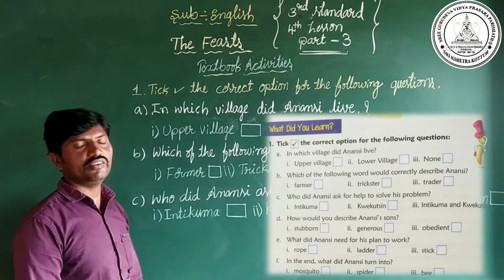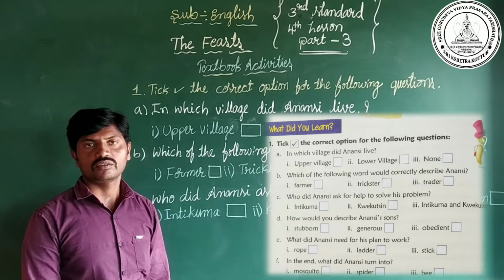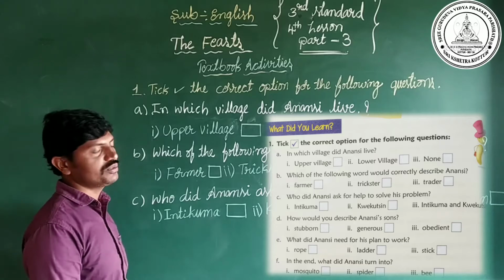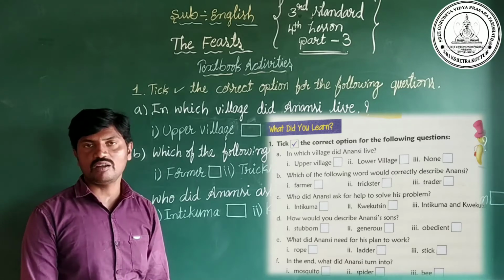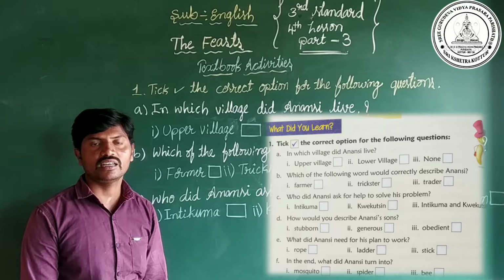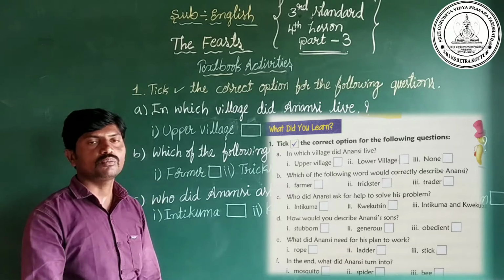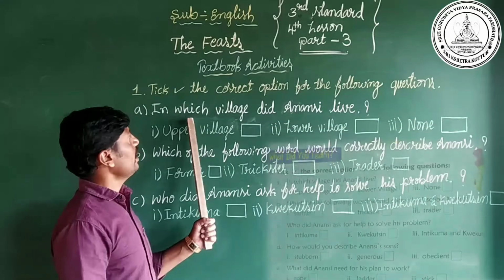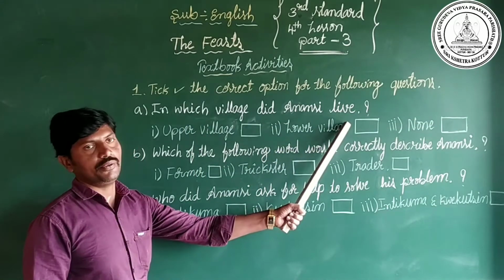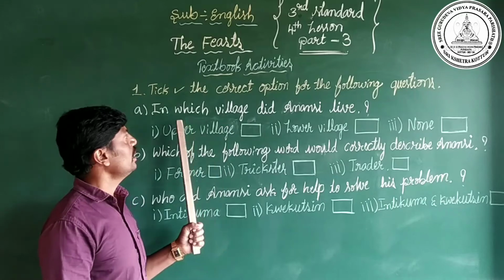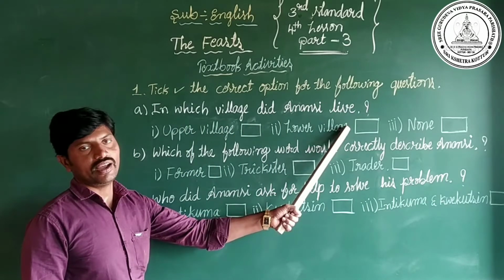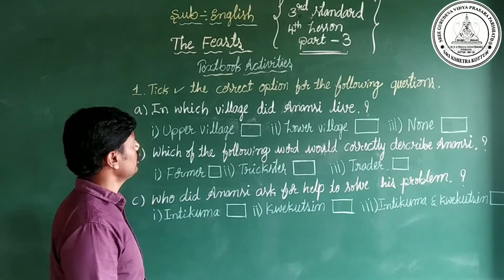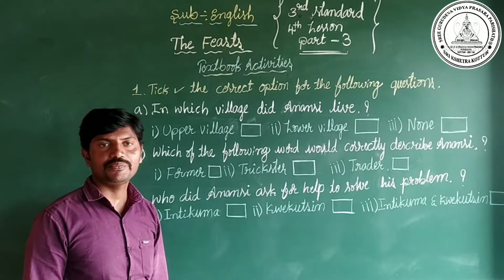Dear children, here they have given 6 questions. For each of those 6 questions they have given 3 options. Among those 3 options we have to find the correct answer and put a right mark for it. The first one is, in which village did Anansi live? Already we have learned the lesson. According to the lesson, in which village did Anansi live?